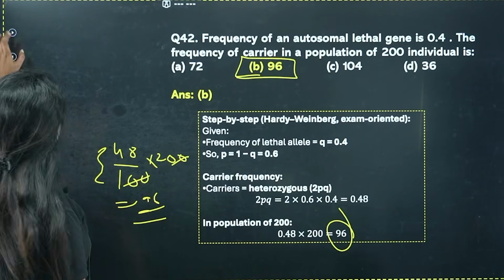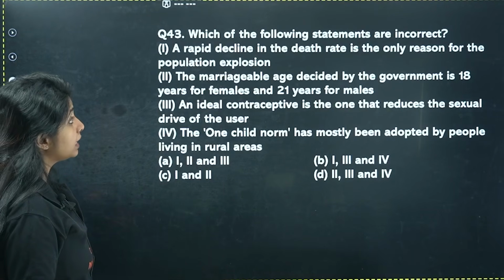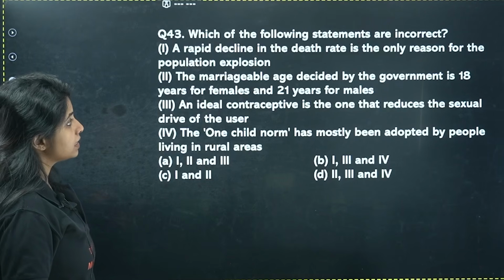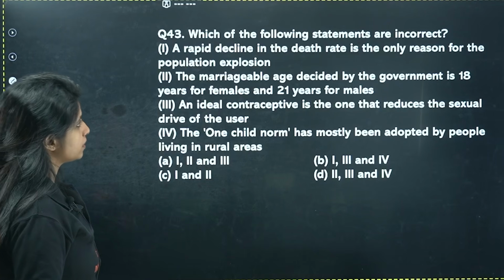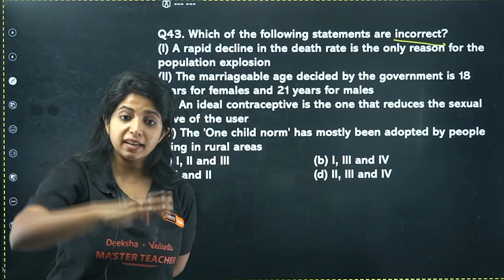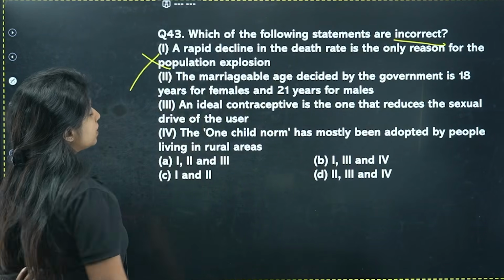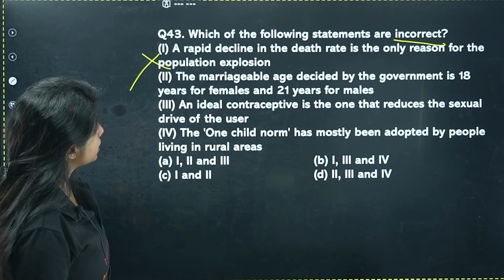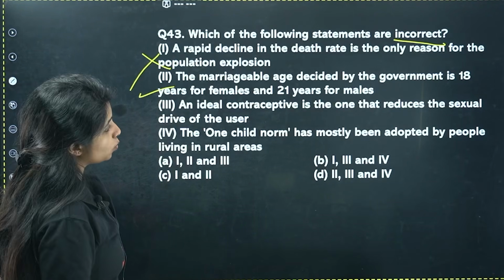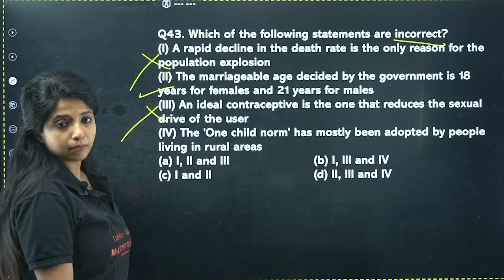Cool? Now, which of the following statements are incorrect? I think that is one of the best questions out there. A rapid decline in the death rate is the only reason for the population explosion. What is incorrect? If people are dying less, that is the only reason for the population explosion? No, that's wrong. The marriageable age decided by the government is 18 years for females and 21 for males. Correct. An ideal contraceptive is the one that reduces the sexual drive of the user? No, it should not mess with that.